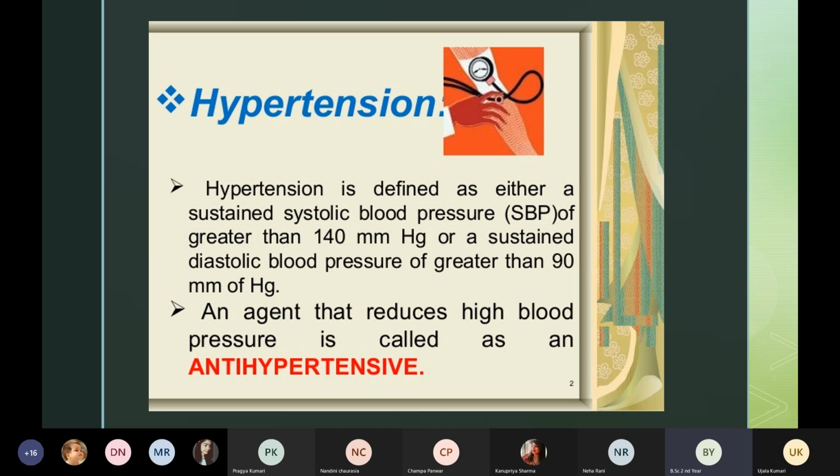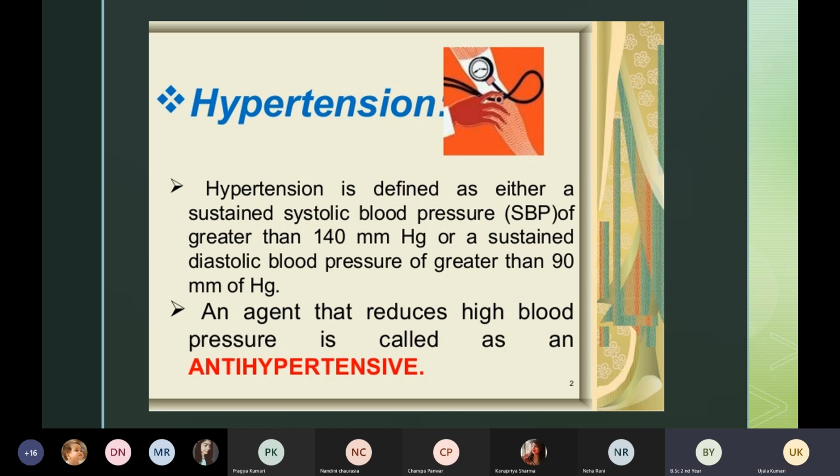So in blood pressure, there are two things you have to remember. One is the systolic blood pressure, which is the upper portion, and number two is the diastolic blood pressure, that is the lower value. Can anyone tell me what is the normal blood pressure of a normal adult?